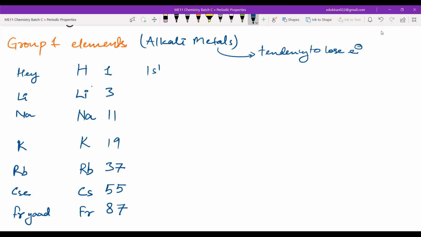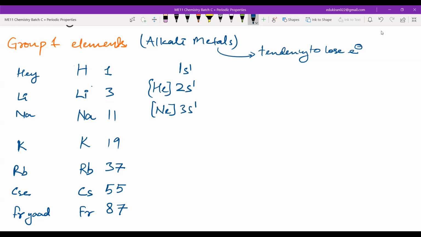Lithium will be 2s1. Yeah, the outermost electronic configuration is 2s1. Okay, and you can write here helium like this. And then here you can write neon 3s1.